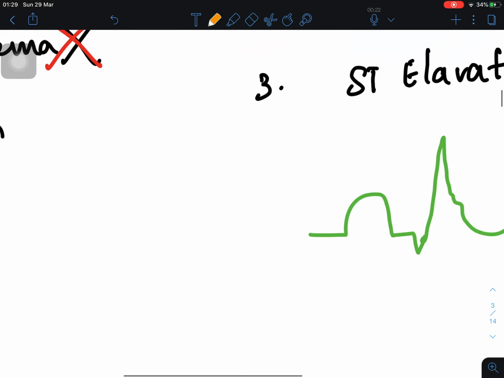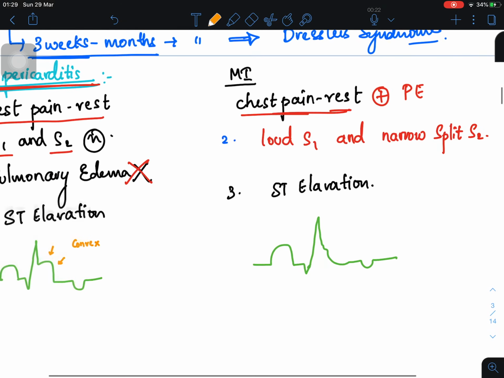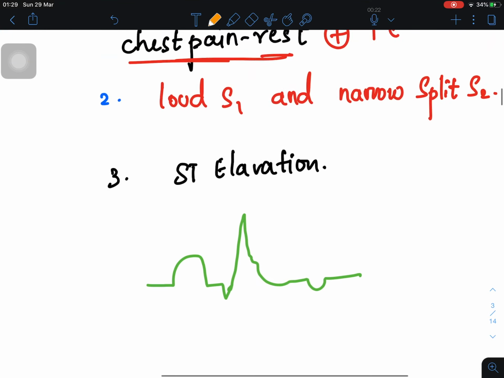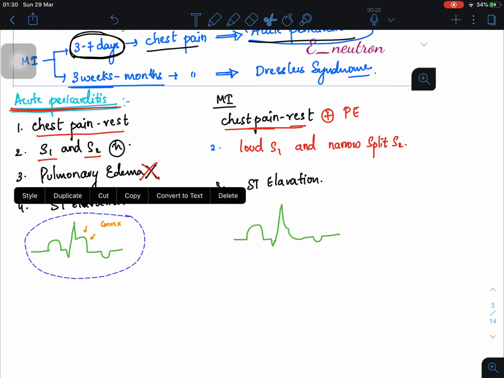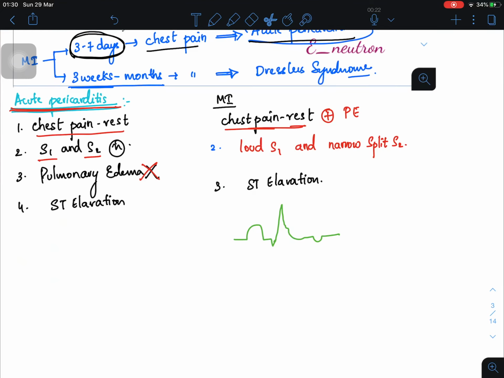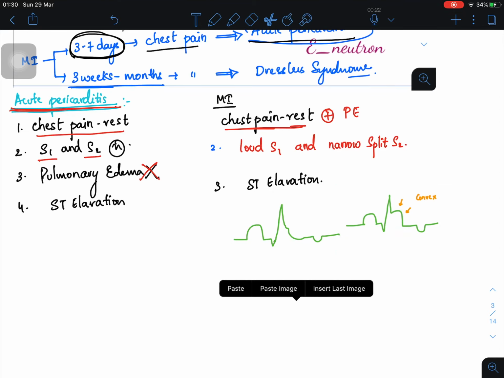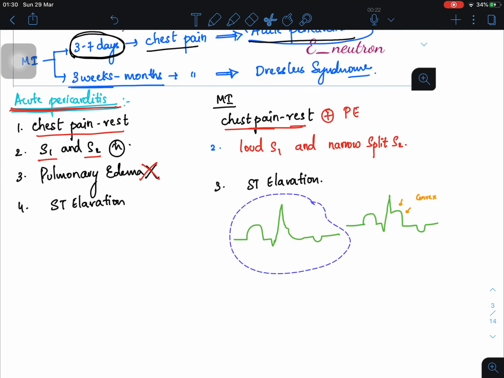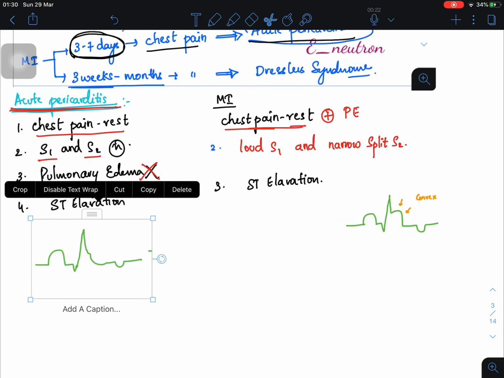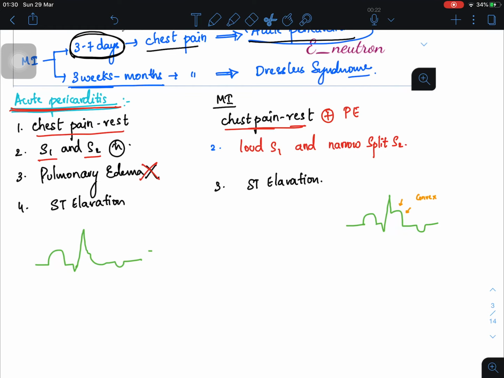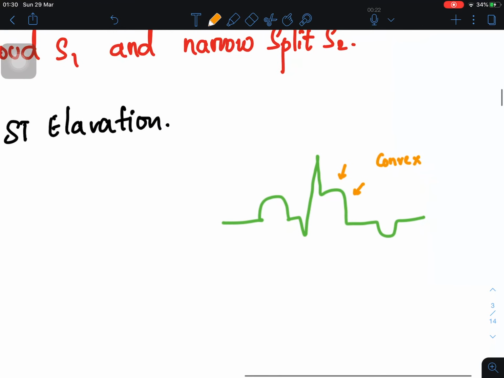Okay, but where you see in MI, in case of MI, when you see the ST elevation, just a second, I'm really sorry, I just made a mistake here, so let me correct it. I'm sorry.